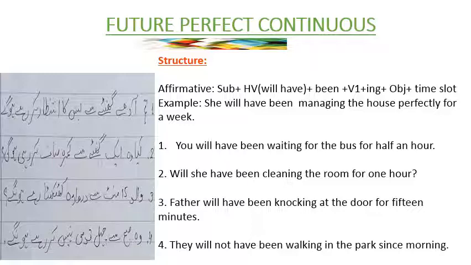Then see, वालिद 15 मिनट से दरवाजे पे दस्तक दे रहे होंगे. So it will become father will have been knocking at the door for 15 minutes. 15 minutes again, known time period, so we have used for over here. Now you can see the negative formation. वो सुबह से चहलकदमी नहीं कर रहे होंगे. They will not have been walking since morning. Since morning, unknown time period, so we have used since over here.